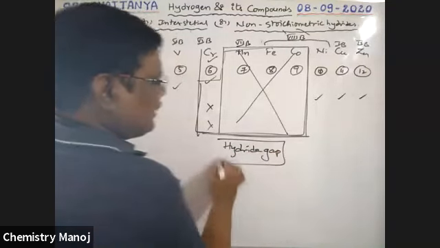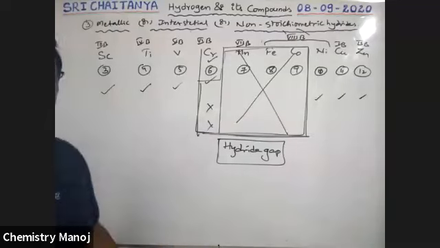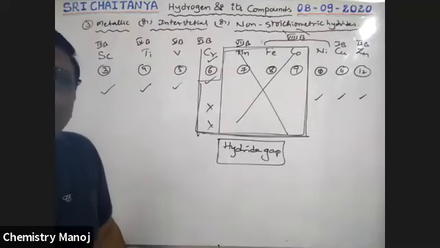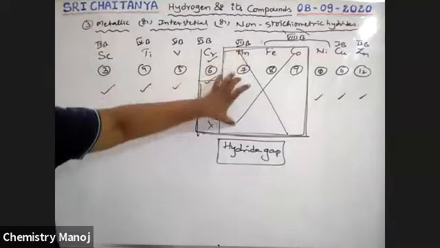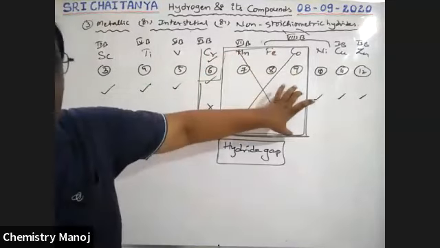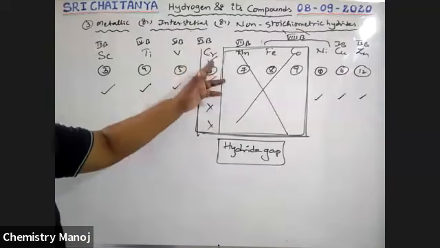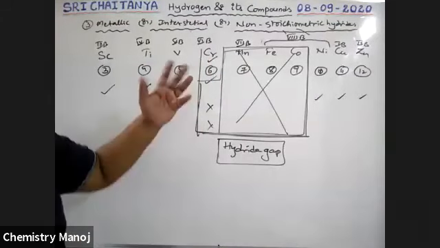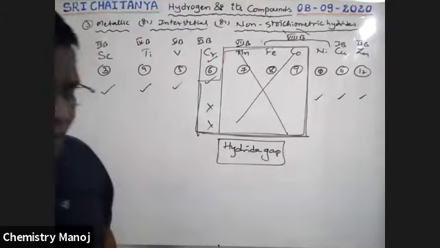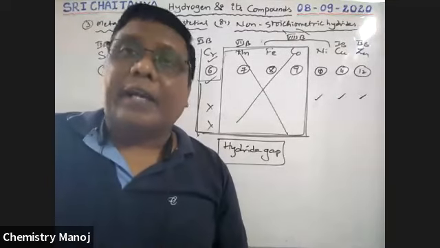So what is this hydride gap? In D block elements, the manganese group, iron group, and cobalt group elements never form hydrides, and in the chromium group some elements form and some do not. That gap is called the hydride gap. It is very, very important.